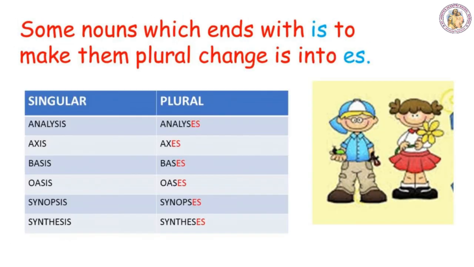There are some nouns which end with is. For example, analysis. This word ends with is. For such nouns you have to remove is and add es. Another example, axis, basis, oasis, synopsis, synthesis. All these words end with is, so you have to remove is and add es to make them plural.